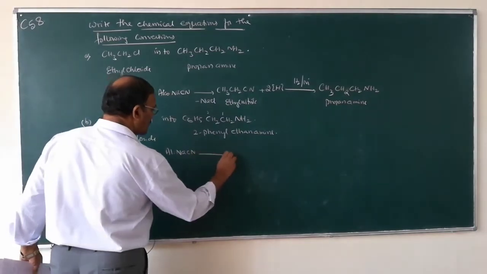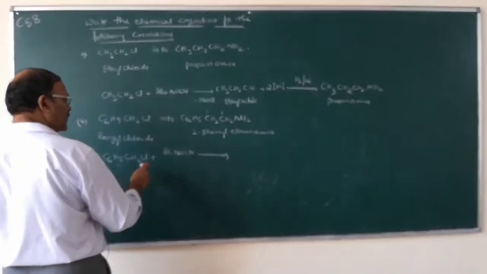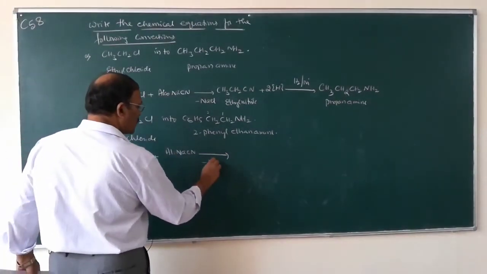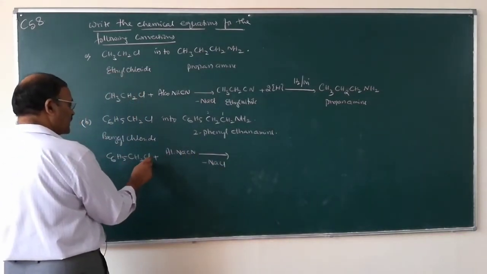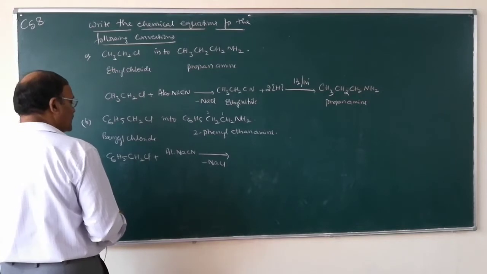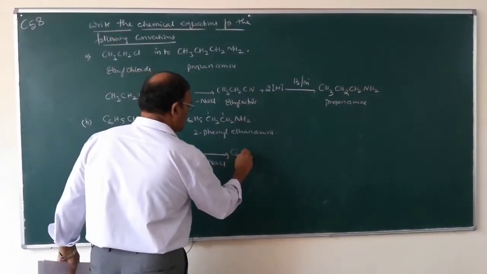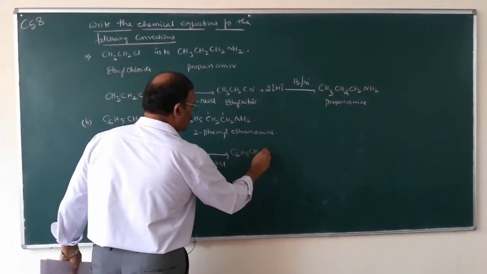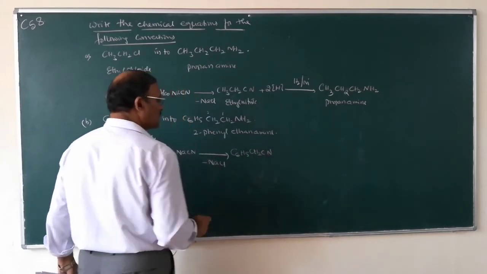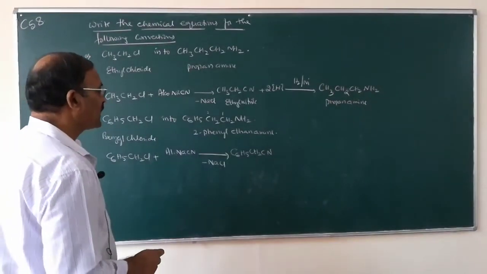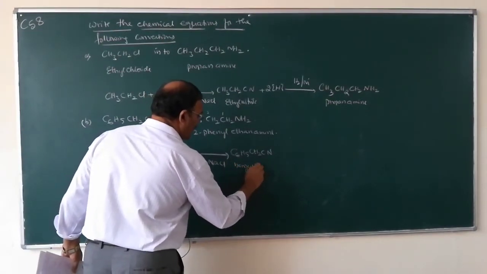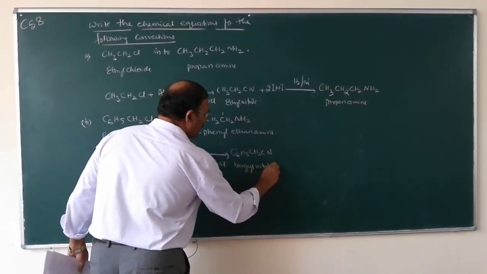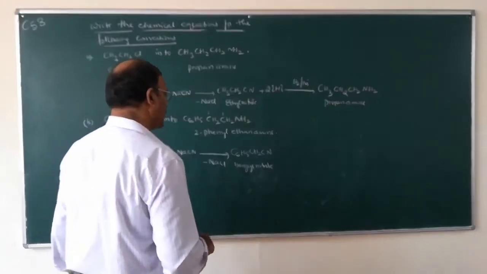When it reacts with alcoholic sodium cyanide, sodium chloride goes out and CN will sit in the place of Cl. So you will get C6H5CH2CN. This is benzyl nitrile, or benzyl cyanide.